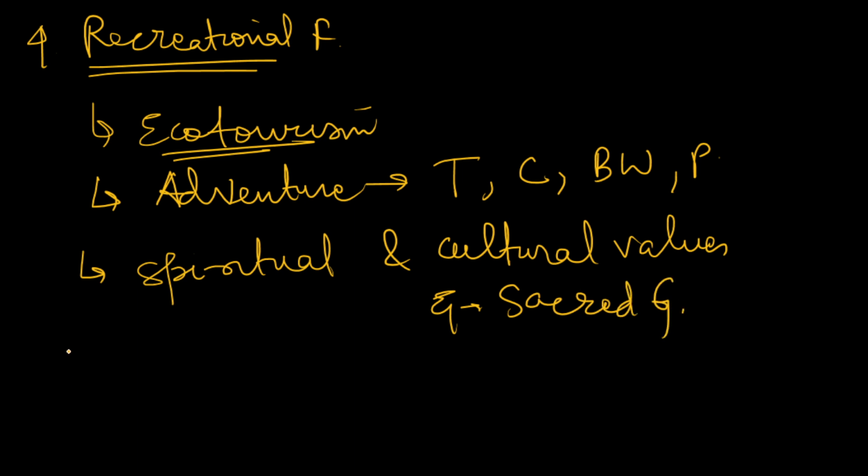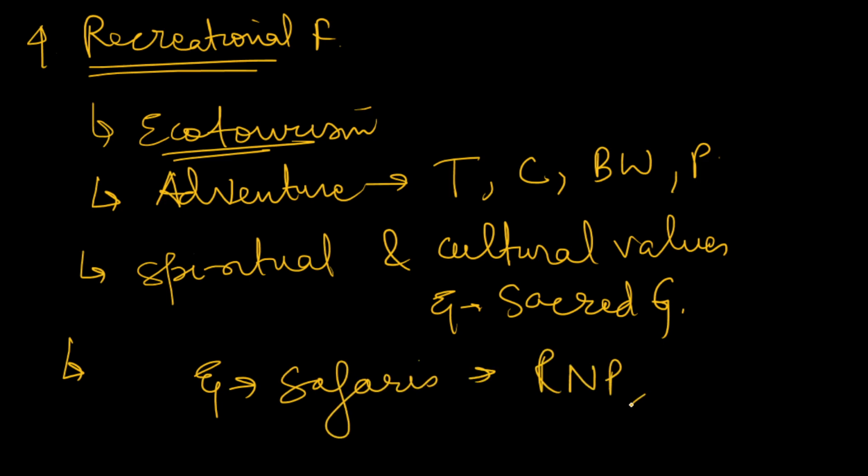Aesthetic functions, it has various aesthetic functions. It acts as natural beauty. Various citizens go and walk in the forests, trekking, as it is often known. So all these can be included in recreational functions, and you can give examples also such as safaris in Rajaji National Park or Kanha National Park. These are the recreational functions.